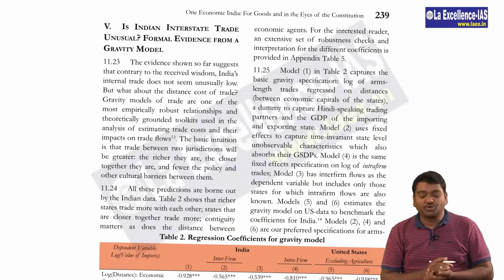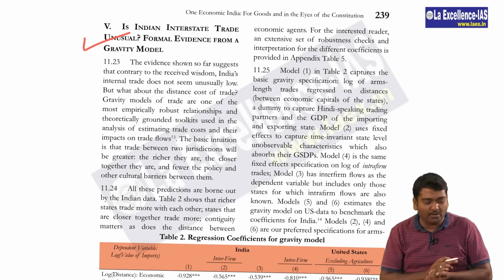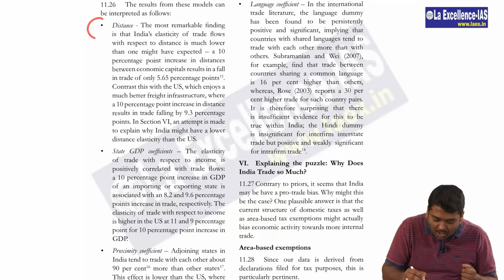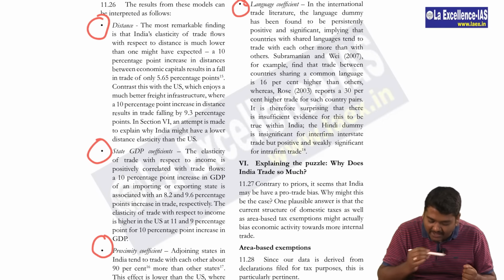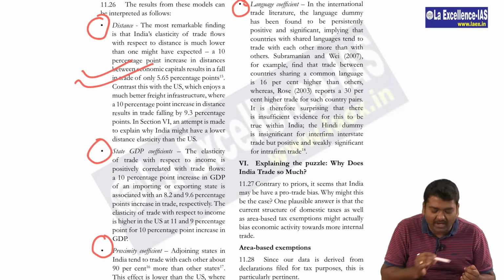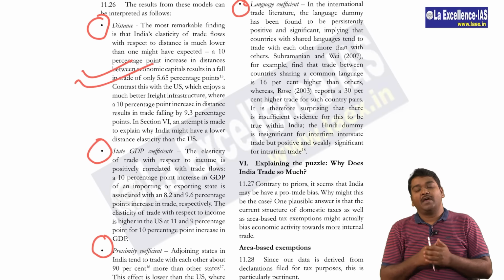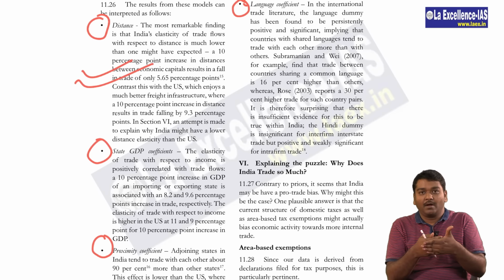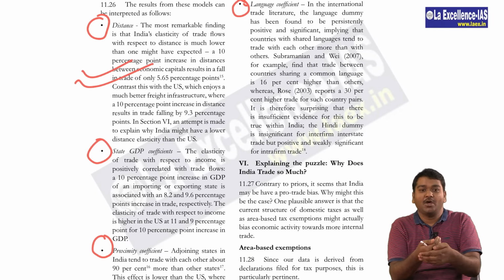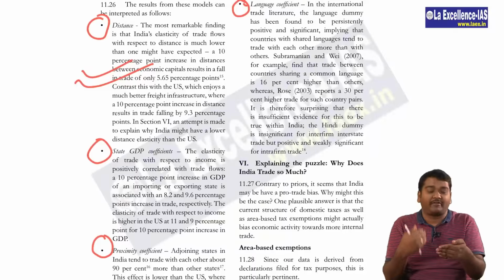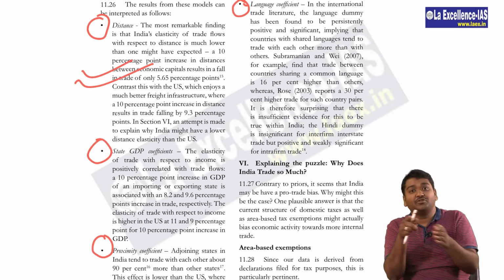See page number 239, where they actually talk about the evidence of the gravity model. In the next page, they actually talk about distance, state GDP coefficients, proximity coefficient and language coefficient. Distance is very, very important from the geography point of view. We usually have a tendency to believe that if the distance between the place or the market and where we need to purchase is more, usually the tendency for people to go there reduces. The industrial location in that area is not advantageous, so we need to shift the place.